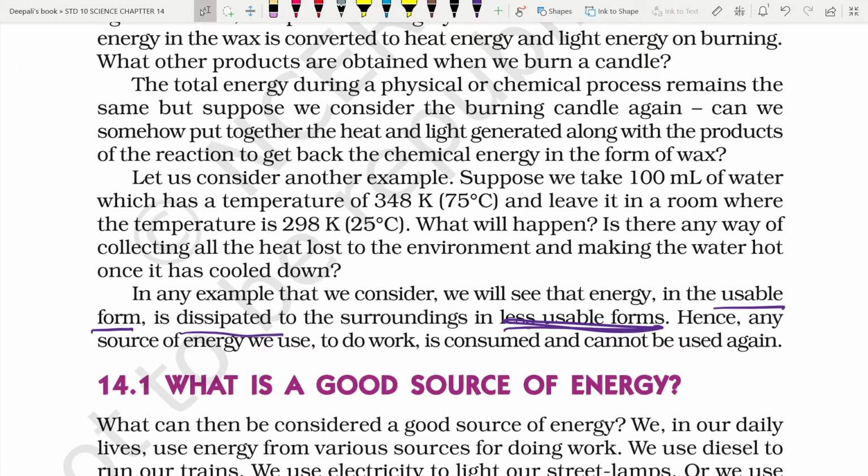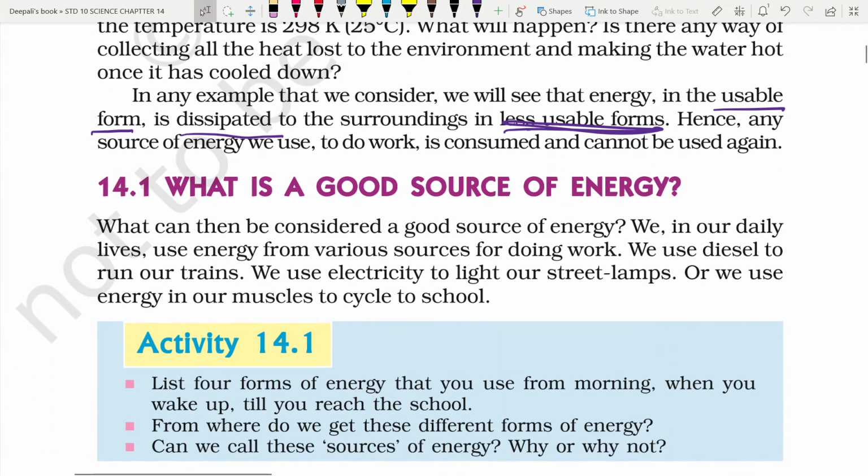Now, what are the good sources of energy? What criteria should a source of energy have to be easily usable to us and give us more output? What can then be considered a good source of energy?